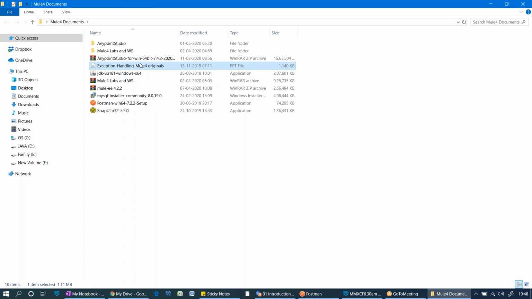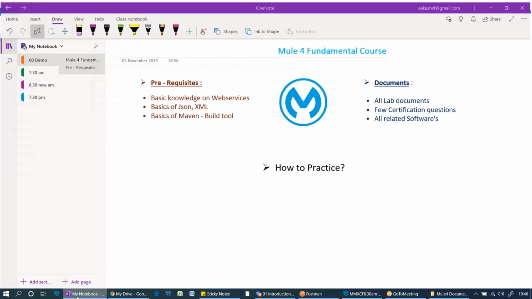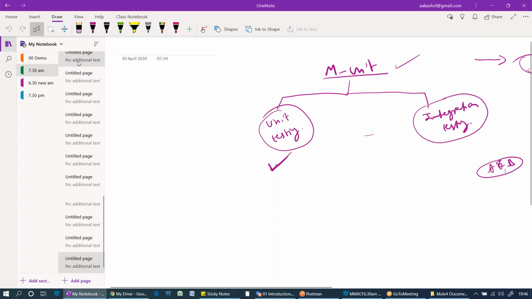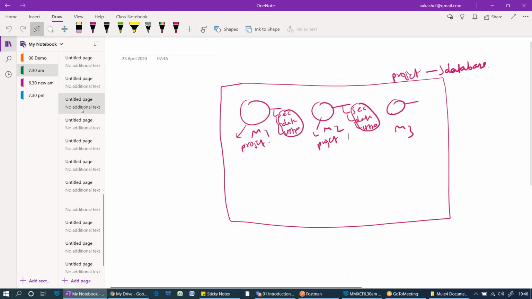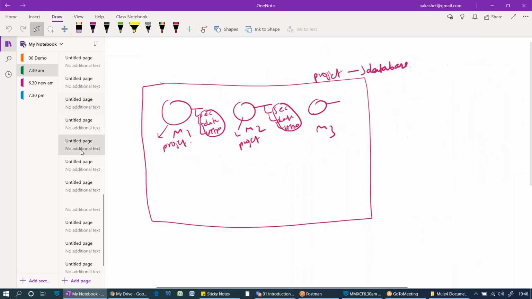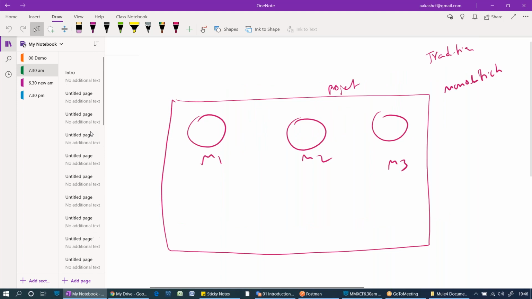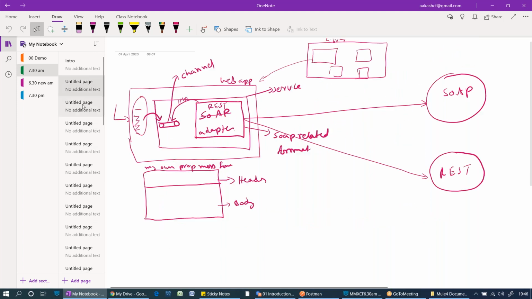Why have I given a PPT only for exception handling? Because I'm not going to use any PPTs in my program. I will be drawing on my board. This is my board. I will keep on drawing whatever I speak, in order to make you understand very easily. So these are the drawings we have. I will be explaining it with ease and you can understand very easily. Trust me.